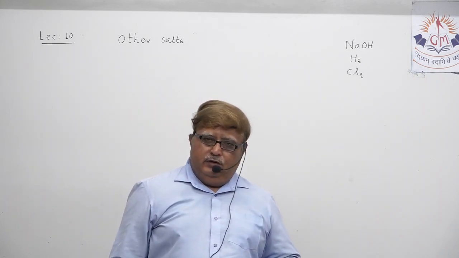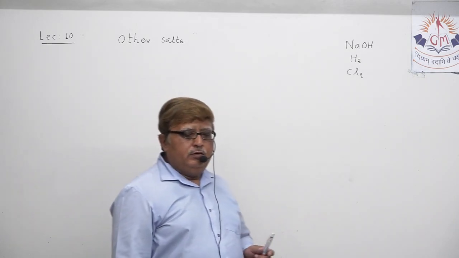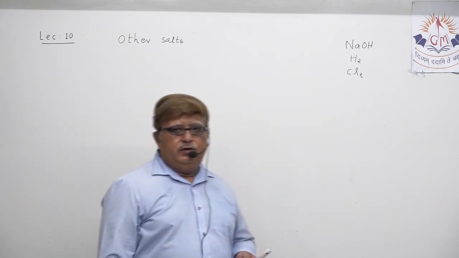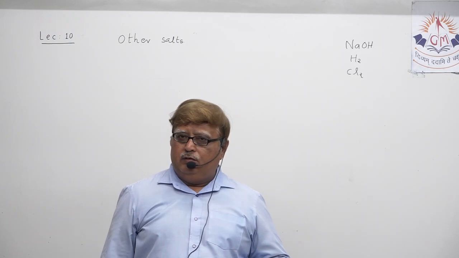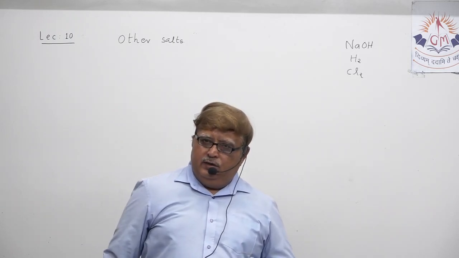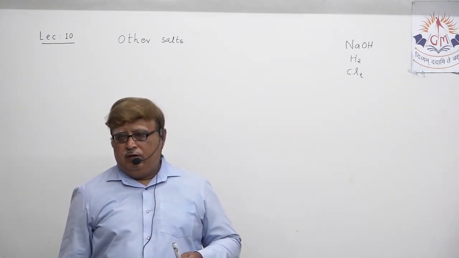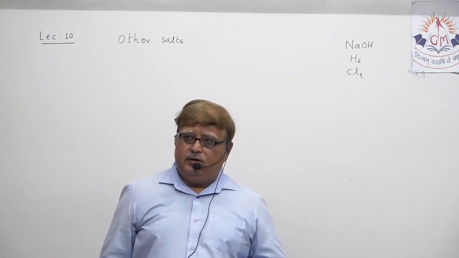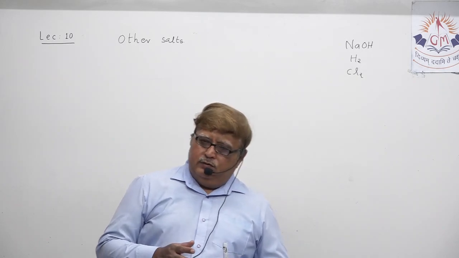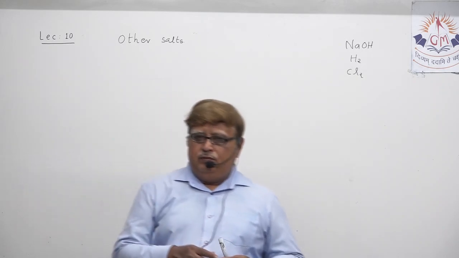We discussed the uses of chlorine gas, the uses of hydrogen gas, and the uses of sodium hydroxide. Chlorine gas is also used for preparing bleaching agent. We discussed that in our previous lecture.